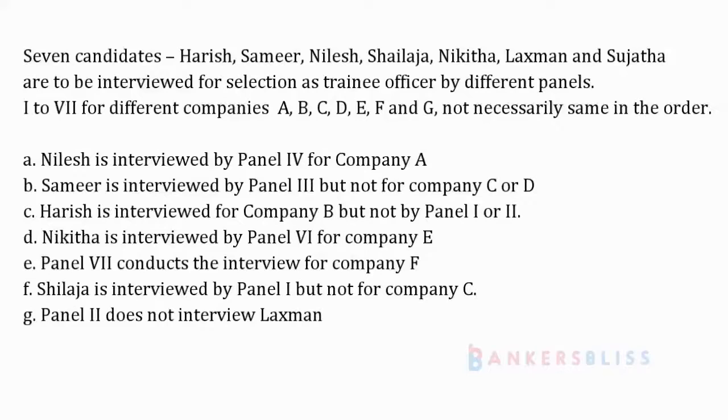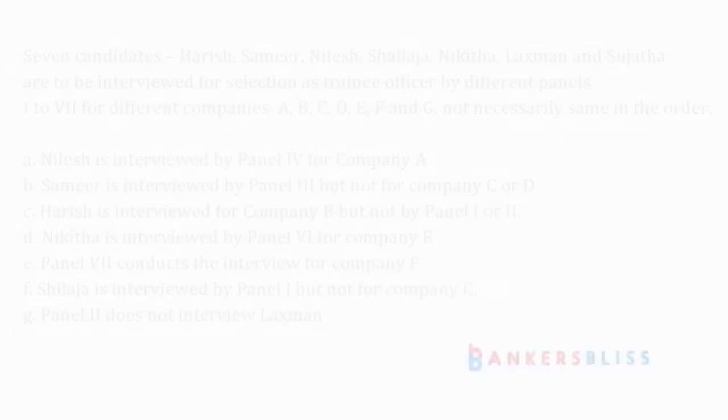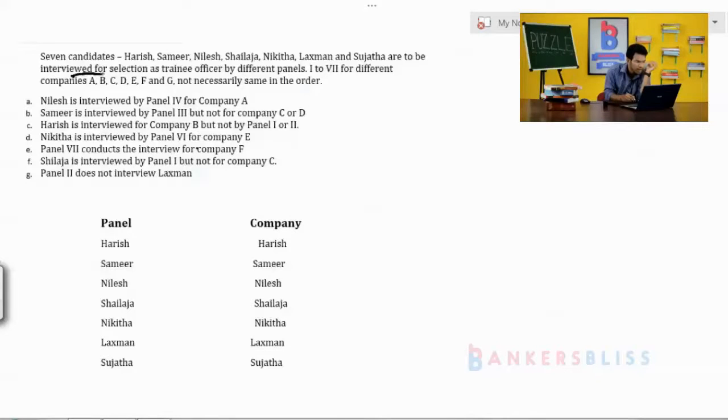Okay, look at the first problem. Here 7 candidates are there: Harish, Samir, Nilesh, Shailaja, Nikita, Lakshman and Sujata. It means they are to be interviewed. This you can take as the first constraint. It means you go with a heading, interviewed for selection of trainee officer for different panels.